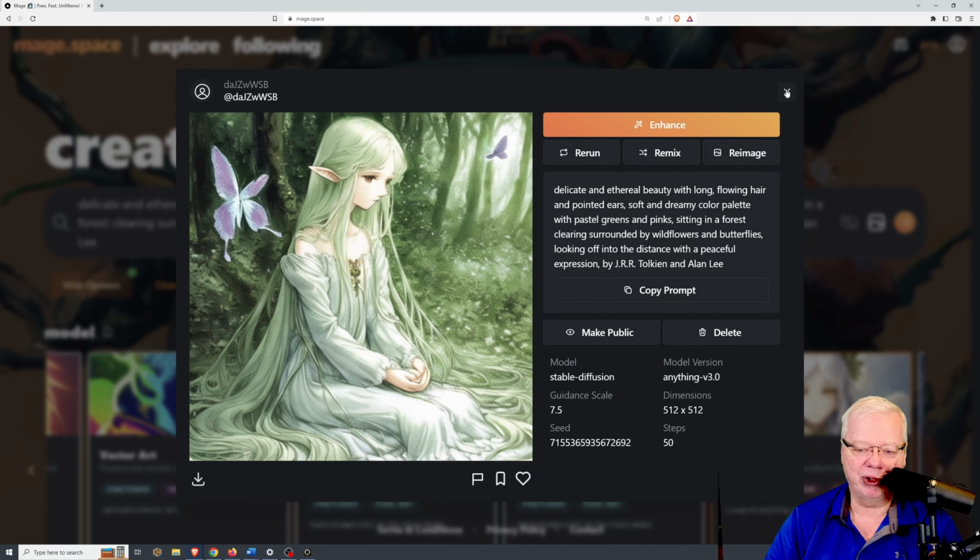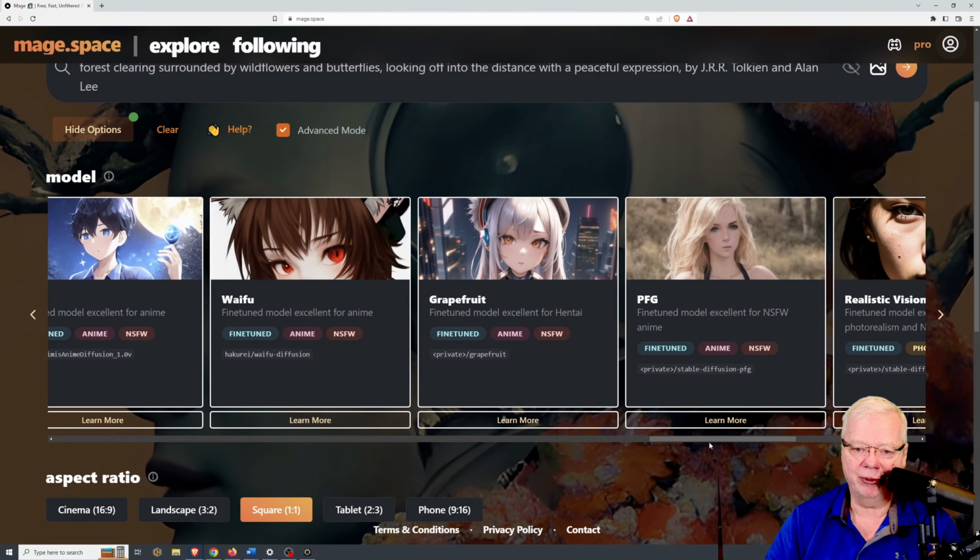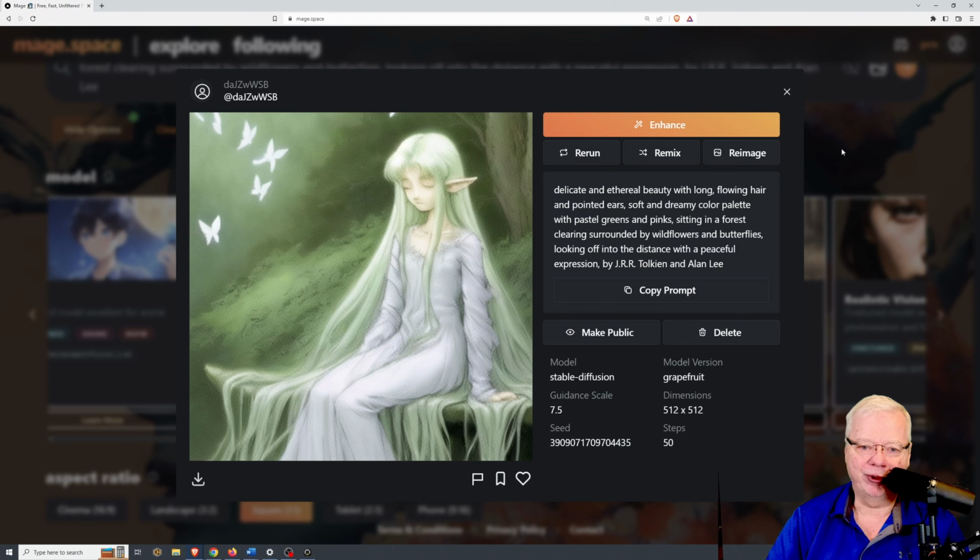And then we'll give this one more final try under a different one called Grapefruit. Let's see what this one comes up with. So Grapefruit actually returned us a nice safe for work image. So you can see here, one of the things that it didn't do very well is this one seems to be a lot lower resolution than what I'd like. But you can upscale this and get a better resolution image if you want.